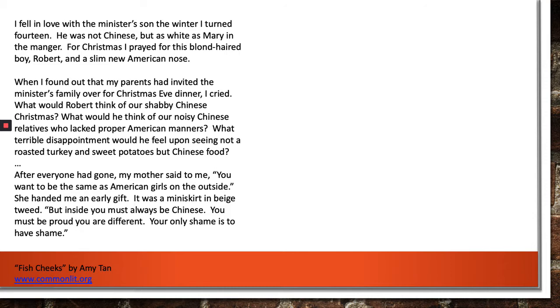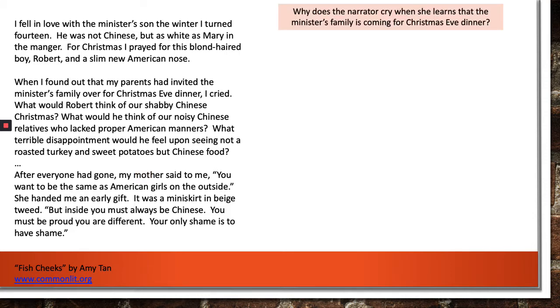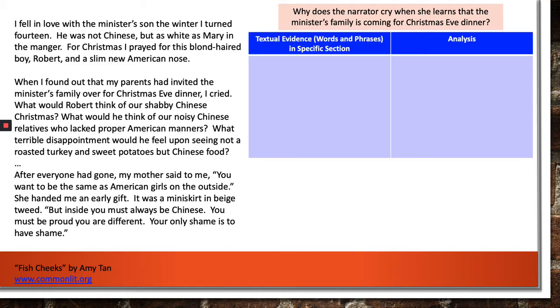So let's look at a text-dependent question so that we can analyze what the text says explicitly. Why does the narrator cry when she learns that the minister's family is coming for Christmas Eve dinner? We know that that happens here, and so what we're going to be doing is analyzing this particular part of the excerpt. By doing that, we're going to look at textual evidence in these sections, and that textual evidence is going to be words and phrases. As we analyze those, we're going to come up with a short analysis for that.